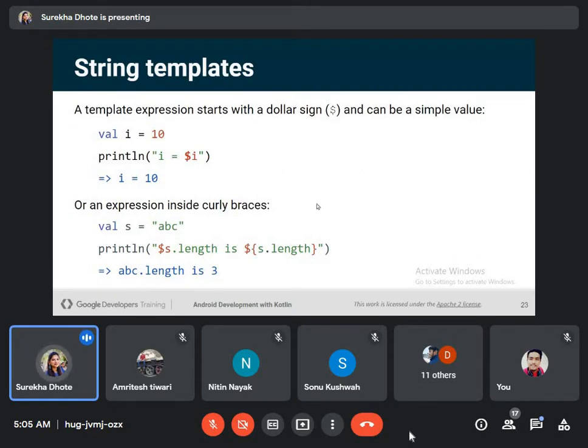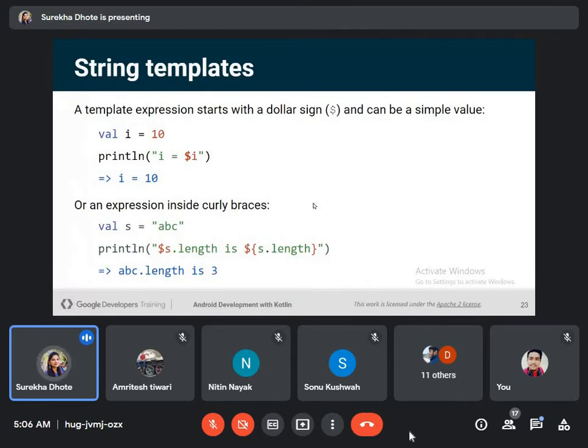Or an expression inside curly braces, like val s is equal to ABC. And if we want the value of s.length, the length of our string, for this we use the curly braces, and again in front of it a dollar sign.